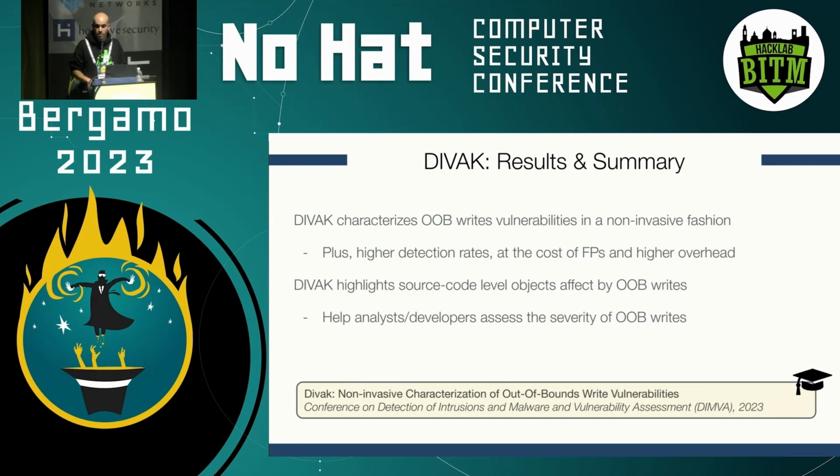And thanks to this non-invasiveness, we can now use DVAC to highlight in the source code the data structures that are potentially affected by out-of-bound writes, which is very helpful for analysts to, again, assess the severity or understand the identified out-of-bound writes, but we also envision this to be used in pipelines that take these results and move forward to the goal of fully automating patching.